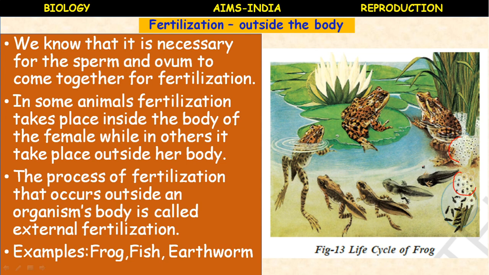This is because the eggs and sperms get exposed to water movements, wind and rainfall, and also there are some animals in the pond which may feed on eggs. So the production of a large number of eggs and sperms is necessary to ensure fertilization of at least a few of them. This is an interesting phenomenon seen in the lower vertebrates.